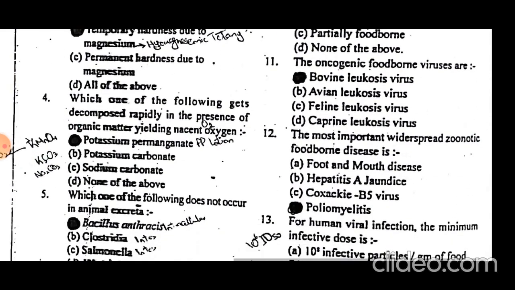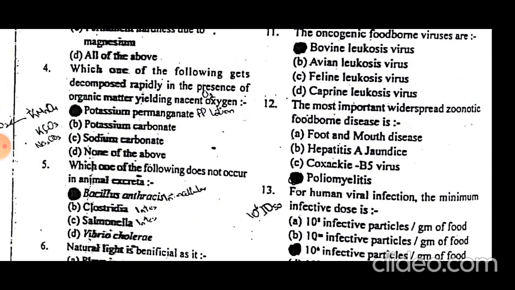Which of the following gets decomposed rapidly in presence of organic matter yielding nascent oxygen? Potassium permanganate gets decomposed rapidly in presence of organic matter, resulting in nascent oxygen.